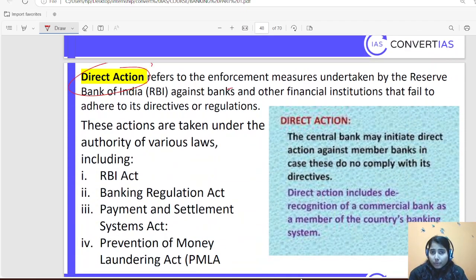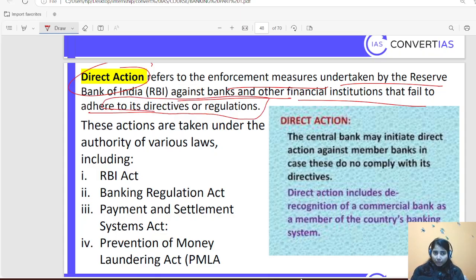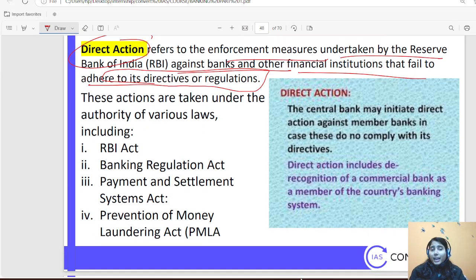Direct action refers to enforcement measures undertaken by the RBI against banks and other financial institutions that fail to adhere to its directives and regulations. Okay, direct action. That means RBI is saying that if you do not comply with my norms or my rules, then you have to pay some penalty. I'll put some restriction on you. I'll put some mandate on you. Then you have to follow that. Okay, so direct action. How RBI used to do that?